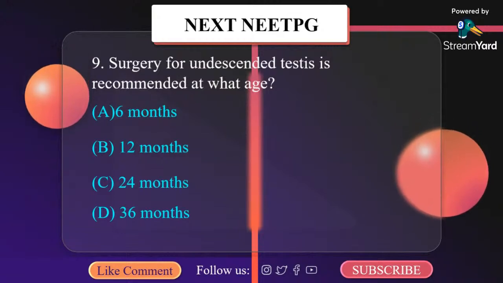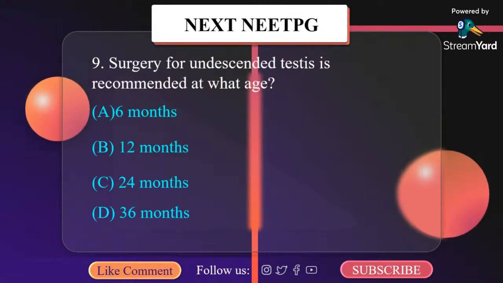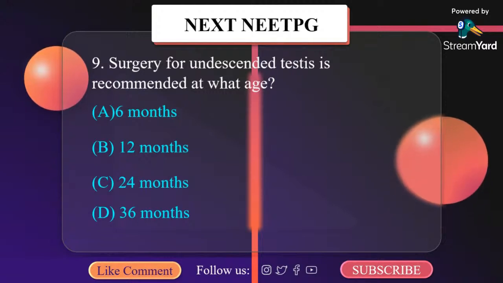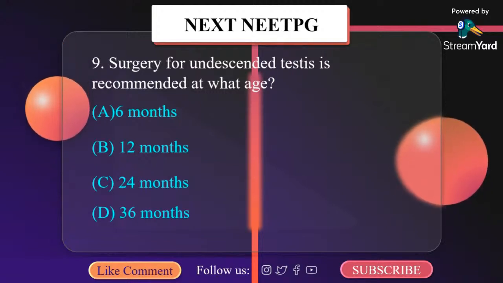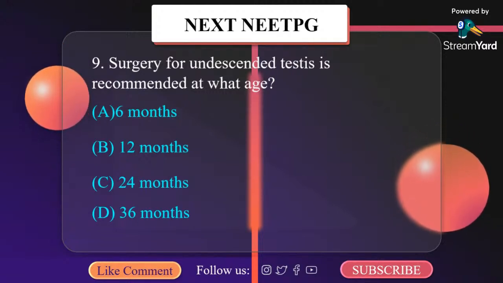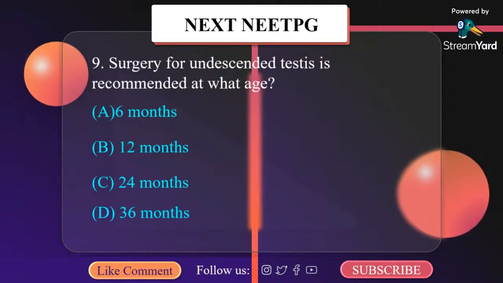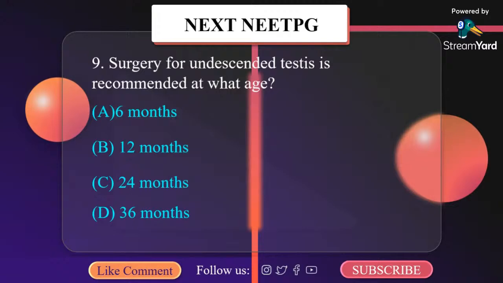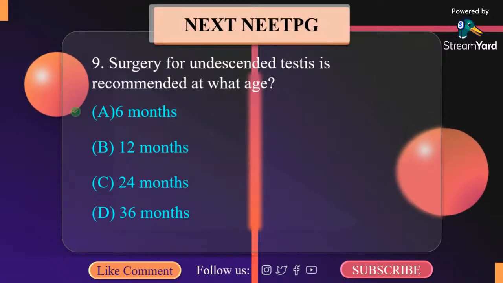Surgery for undescended testes is recommended at what age? A. 6 months, B. 12 months, C. 24 months, D. 36 months. It is 6 months. Optimum age for surgery in case of undescended testis is 6 months. The surgical procedure done is orchidopexy. Earlier intervention should be considered in order to theoretically prevent the complication of cryptorchidism that may be manifested before 1 year of age.